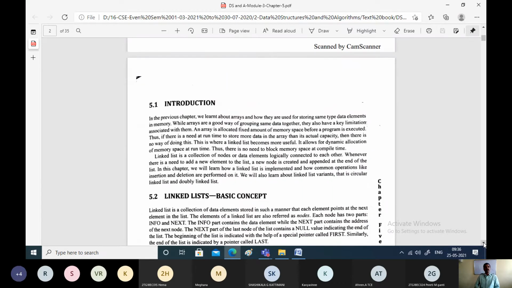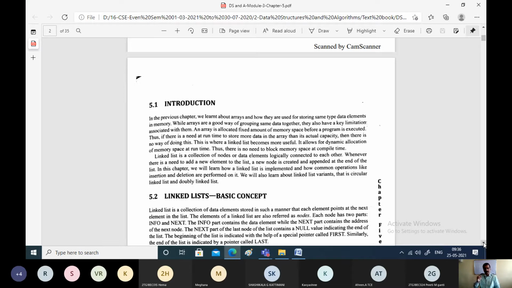Basically, we were using arrays to store the elements of the same data type. If you want to store integer elements, all the elements in the array will be of type integer. If you want to store character elements, all the elements in the array will be of character type.